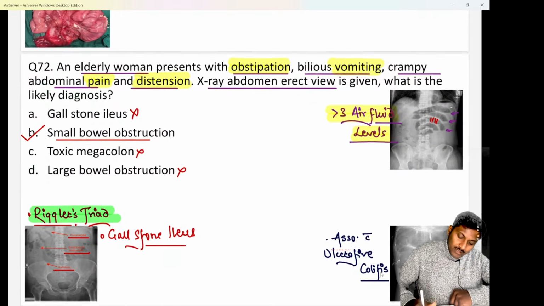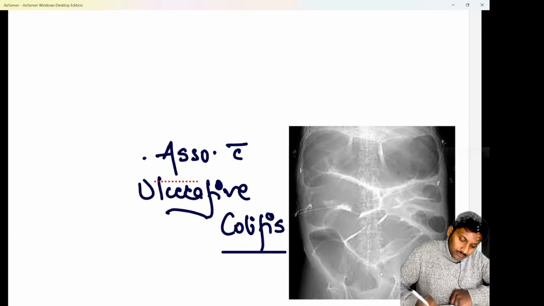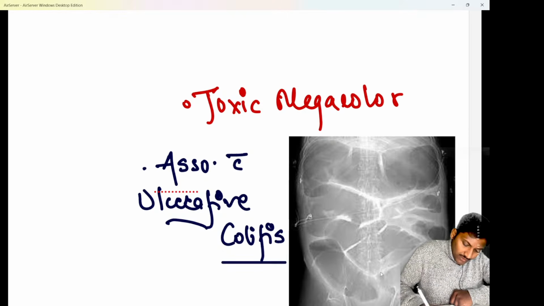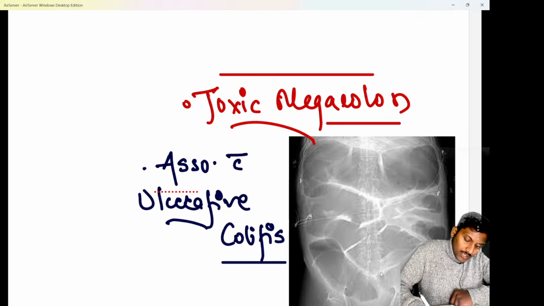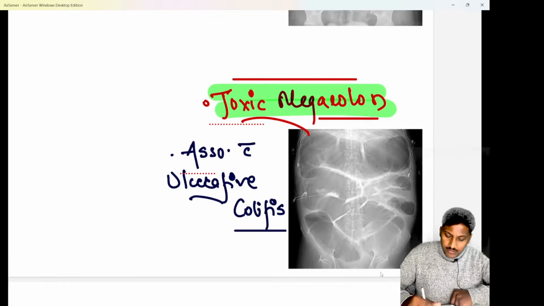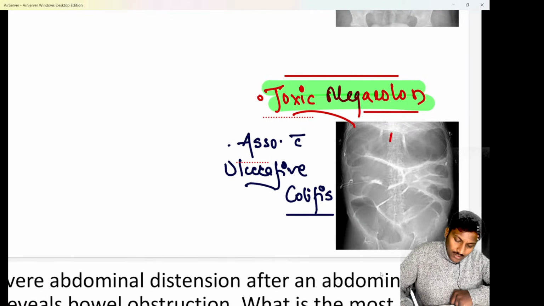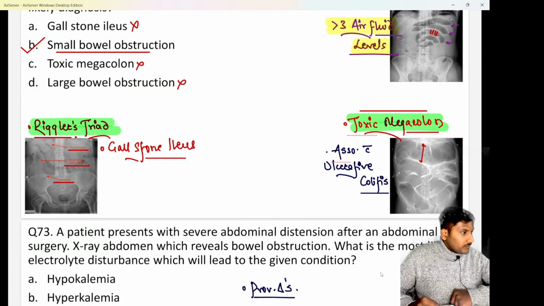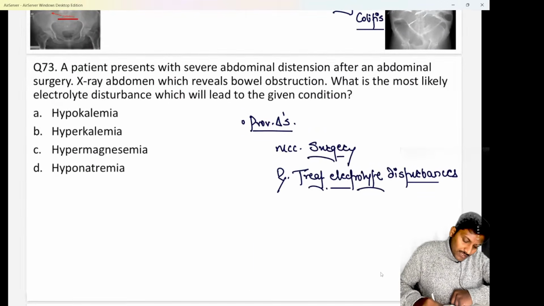In toxic megacolon, the bowel is absolutely grossly dilated. So whenever the bowel is grossly dilated, as you can see over here in the picture, severe dilatation or severe distension of the bowel loops, that is known as toxic megacolon. And I hope all of you are quite aware, toxic megacolon is commonly associated with ulcerative colitis. So here you can see the diameter of the bowel loop. It is so big, right? So this is a picture of toxic megacolon commonly associated with ulcerative colitis. Hopefully clear.